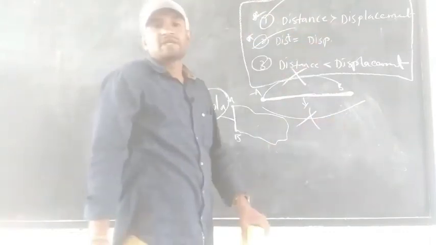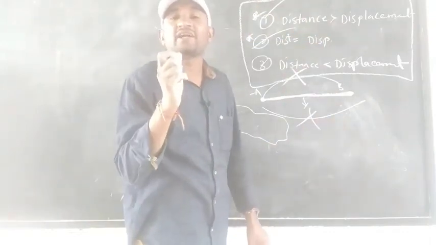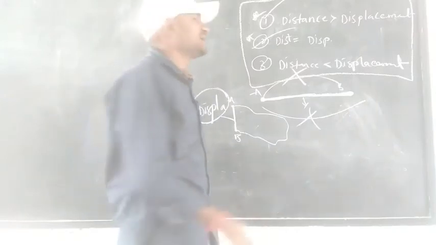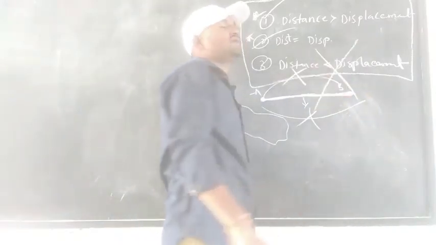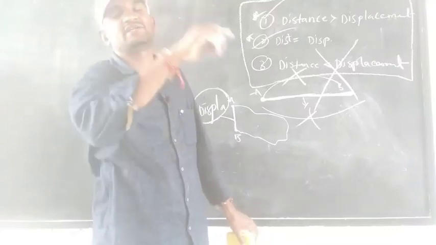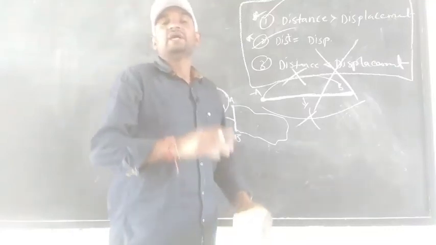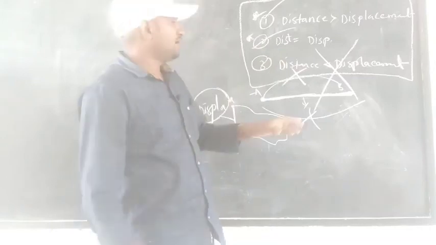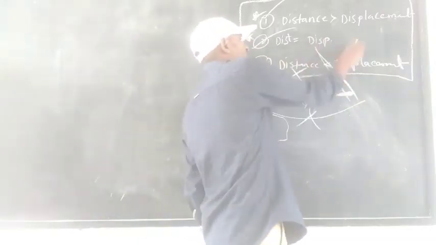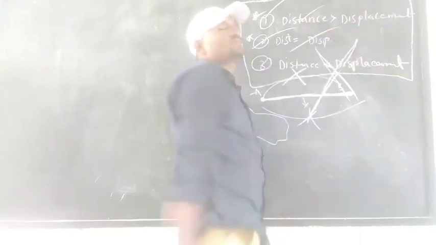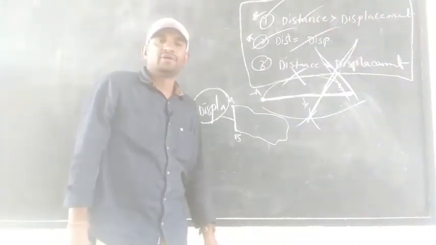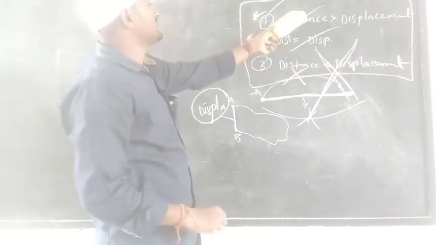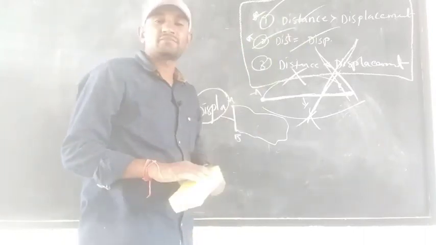Third one: distance is less than displacement. Is it possible? It is impossible. Distance is always more than displacement, and only in the straight path it becomes equal. This is the wrong way. Only these two situations are possible. So we got the distance and we got the displacement.